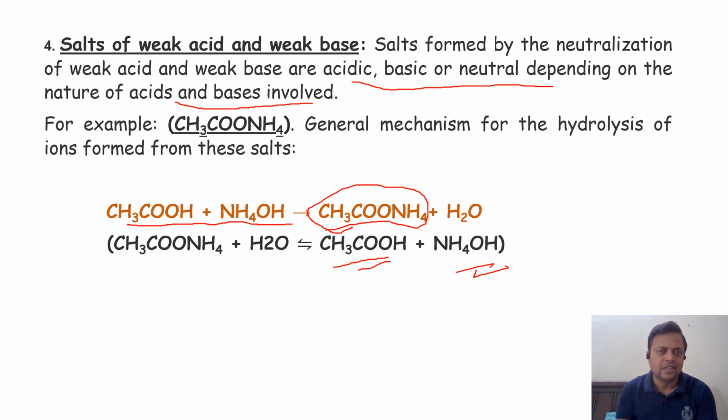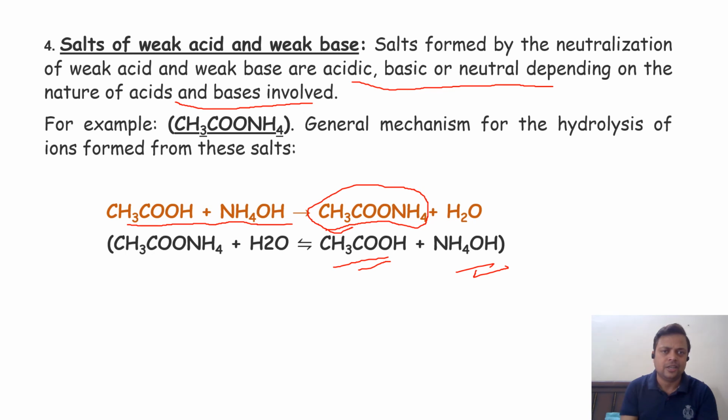It depends on which type of acid or base you are taking and involving in a reaction. Here, both acetic acid and ammonium hydroxide are weak in nature. So ammonium acetate will generate a weak acid and a weak base in aqueous solution. So finally the overall behavior of the salt hydrolysis of this weak acid and weak base is neutral in nature.